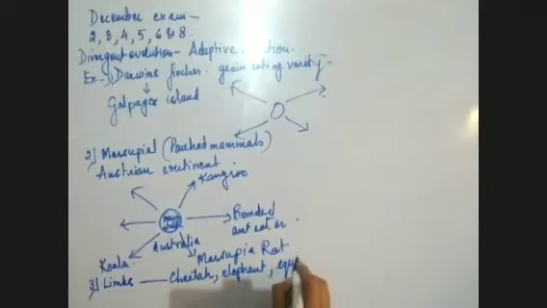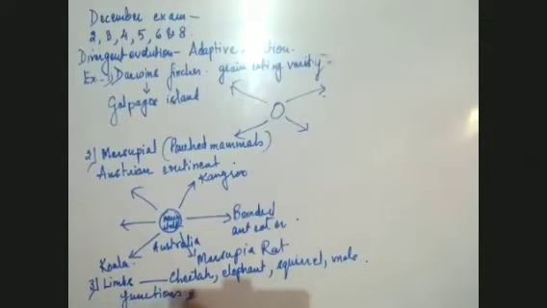They all have limbs, but their functions are different. So that means this is divergent evolution.